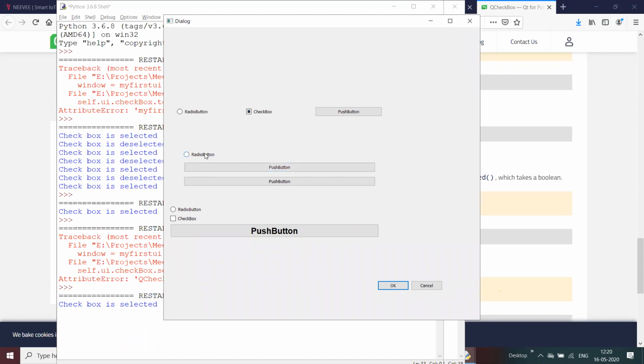Like that, we can do things in a programmatical way, so that all the user interface can be controlled in PyQt applications. Basically.